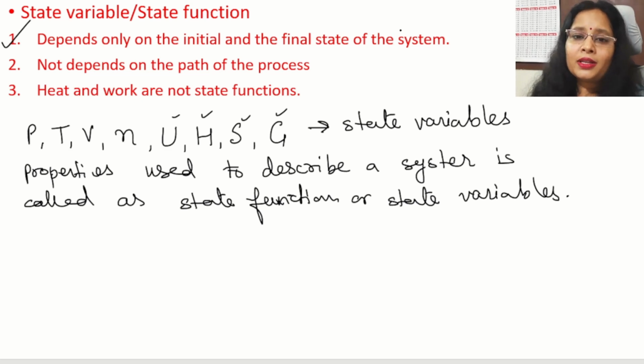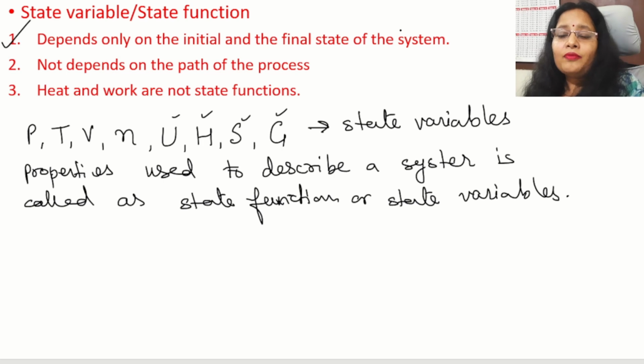If in the first method the pressure is something, then in the second method also the pressure will be the same as we start. Then we check the final state, and we will find that the pressure change will be the same, from P1 to P2, in both methods. The path is different, meaning the mechanism we used is different, but the initial and final state values are the same. Only then are these called state functions.